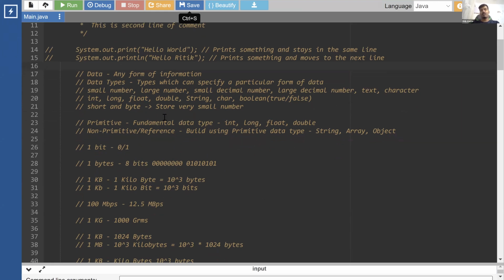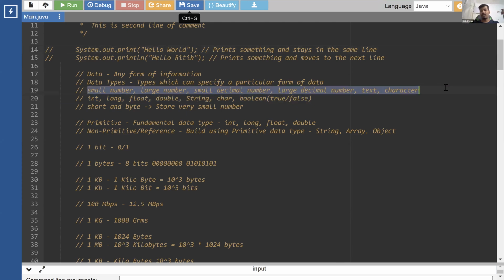Now print and println have a little bit of understanding of data types as well. You can pass data of any particular data type or variable, and it understands it and prints its value. Now what are these data types and variables? Basically we have different forms of data. Our data can be small numbers, large numbers, small decimal numbers, large decimal numbers, text, or characters. These are the basic forms of data that we have.